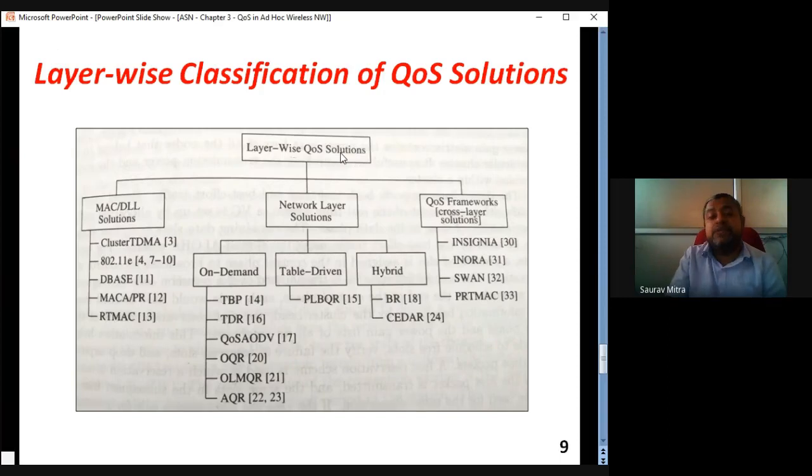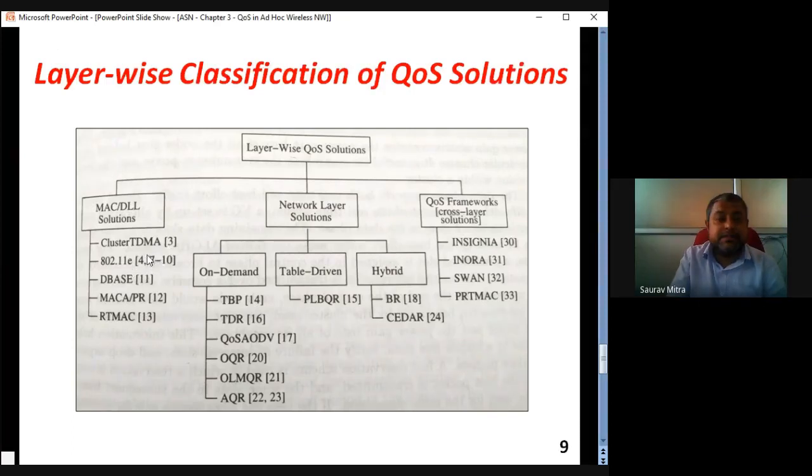Then again, layer-wise QoS solution is explained in detail. Layer-wise QoS solution is divided into 3 parts. The first one is MAC layer-based solution. In this case, it is written cluster TDMA, 802.11e.